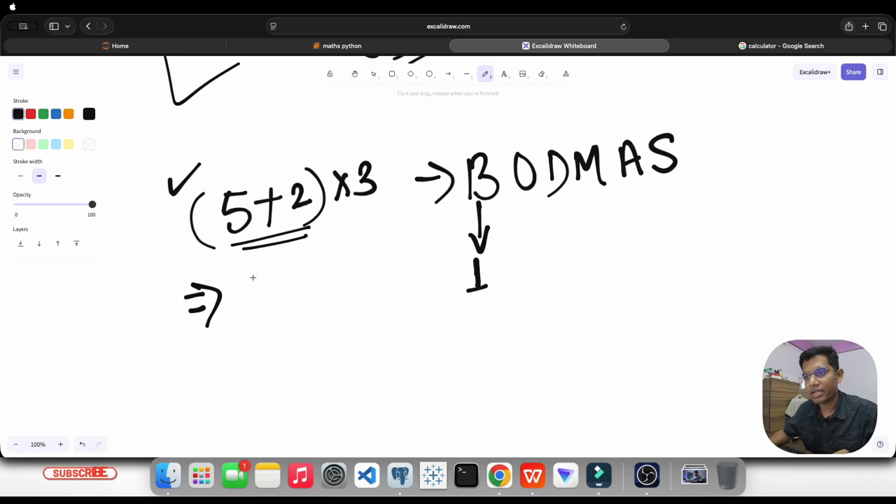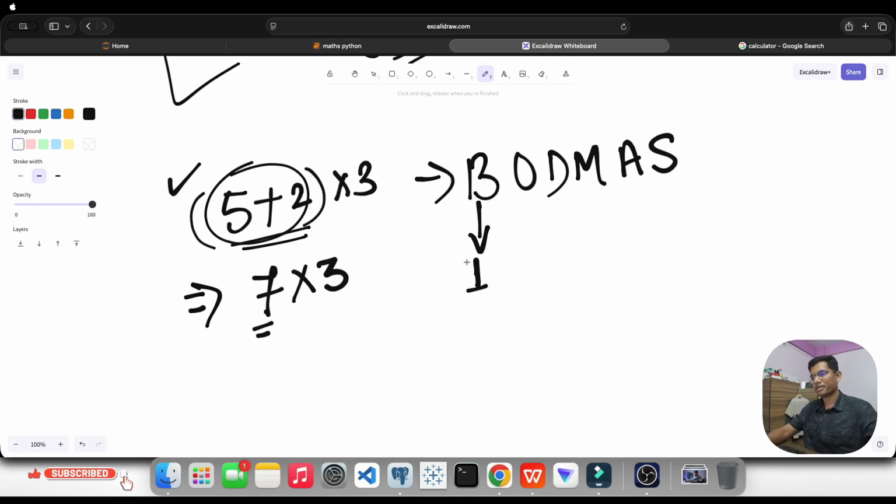So 5 plus 2 is what? 7. Okay? Then into 3. Once each and every operation is done, just remove the bracket, no worries about it. Like once you receive a single digit after that.